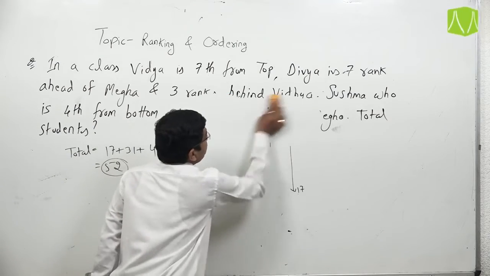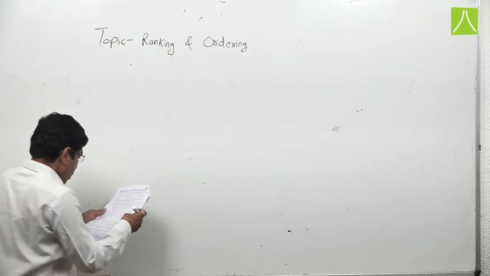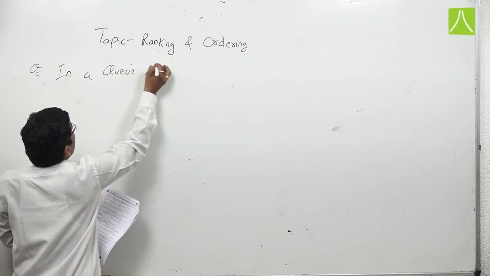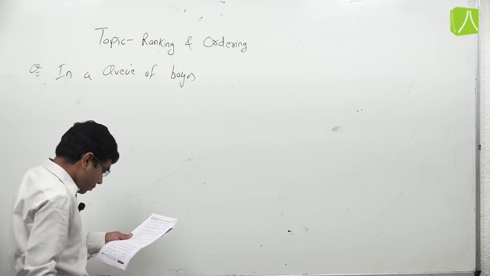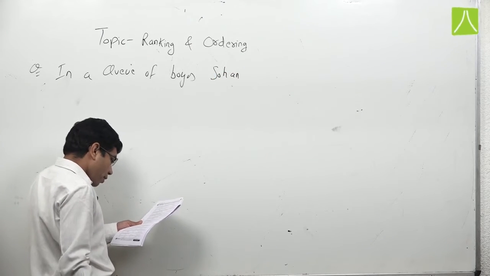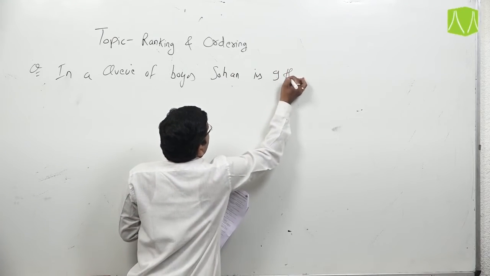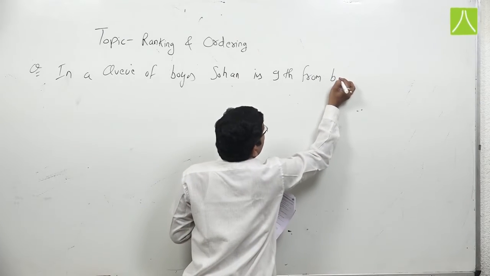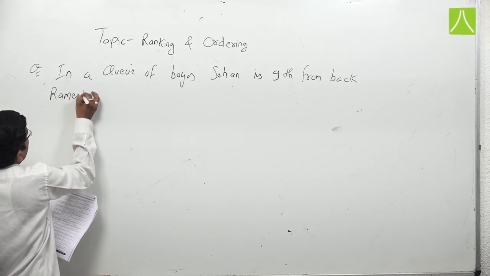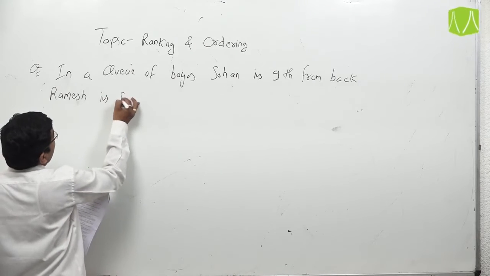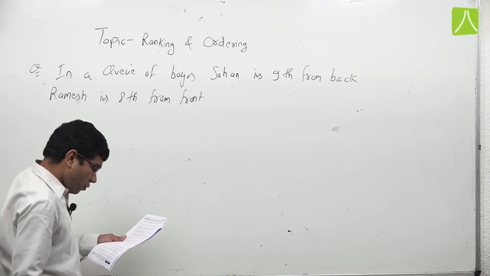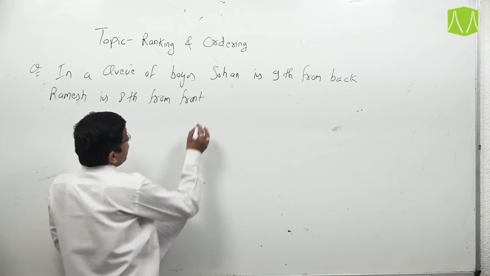Now take one more example. In a queue of boys, Sohan is ninth from back. Ramesh is eighth from front.